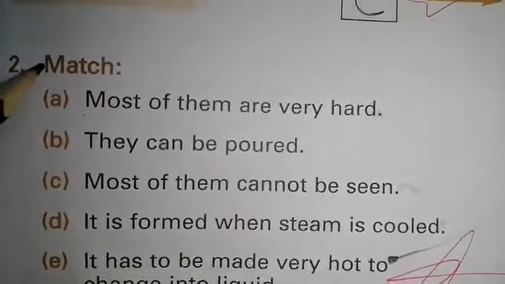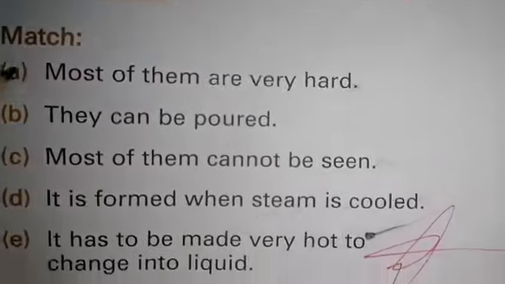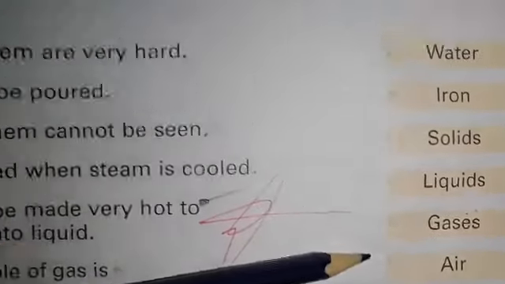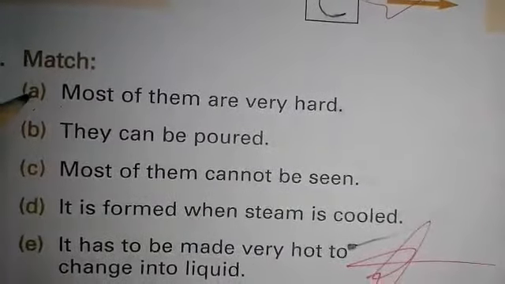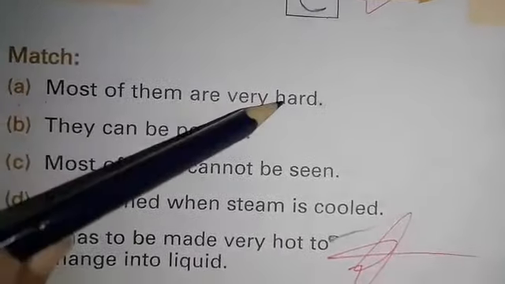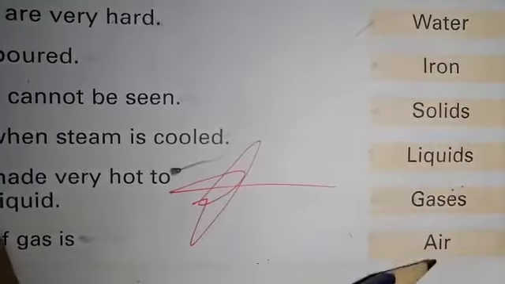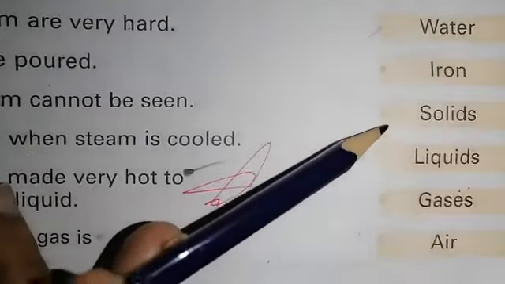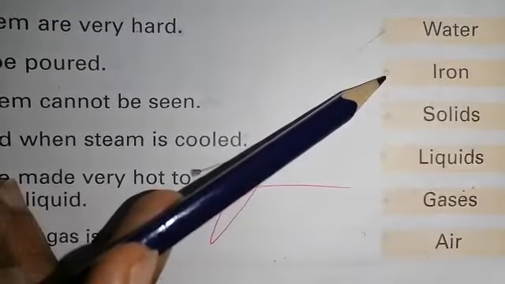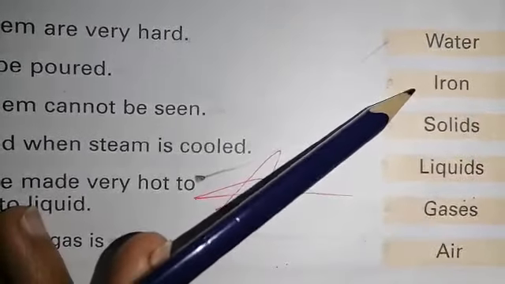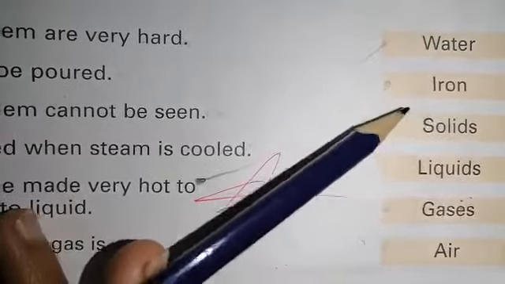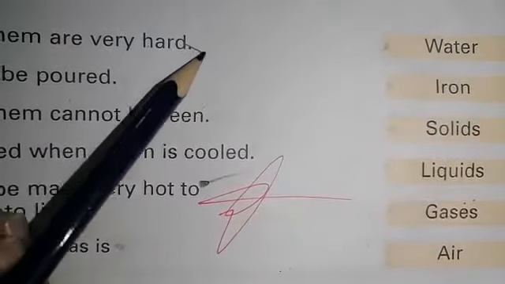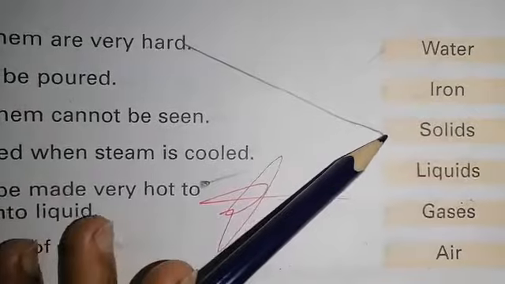Number 2, match. So there are several statements over here and we have to match them with these words. So number A, most of them are very hard. Water, iron, solids, liquids, gases or air. Water is liquid, so it is not very hard. Iron is hard, but upon heating it melts. Solids, yes, the solids are very hard, so we can match it.